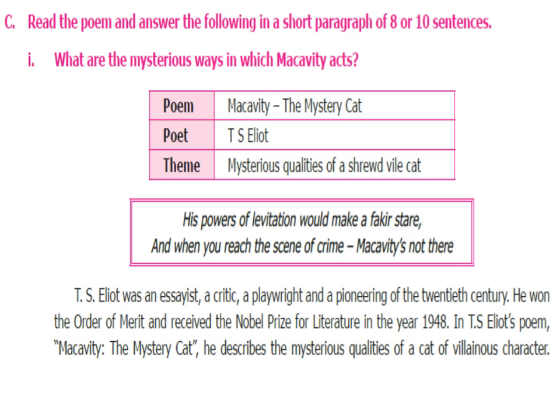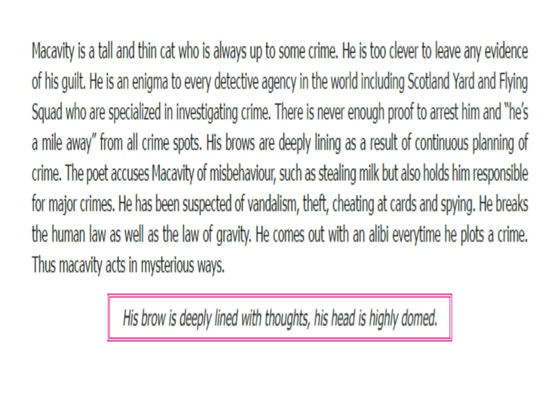there. T.S. Eliot was an essayist, a critic, a playwright, and a pioneer of the 20th century. He won the Order of Merit and received the Nobel Prize for Literature in the year 1948. In T.S. Eliot's poem, Macavity the Mystery Cat, he describes the mysterious qualities of a cat of villainous character. He is a tall and thin cat who is always up to some crime. He is too clever to leave any evidence of his guilt.